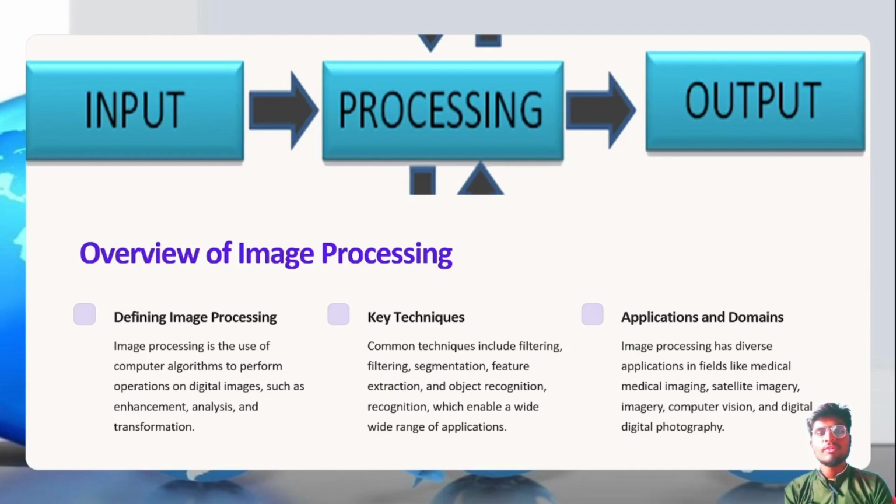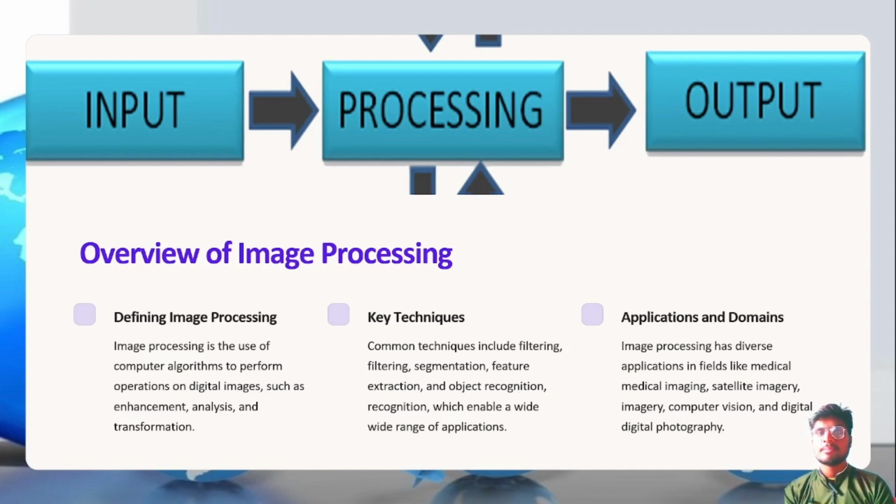The overview of image processing. Here you can see the image which has input, processing and the output. What we say as image processing is nothing but, for an AI model, we have to provide a lot of information or data sets to recognize an image. Then, with the lot of information present in the AI model, it will recognize the input image and provide the output.